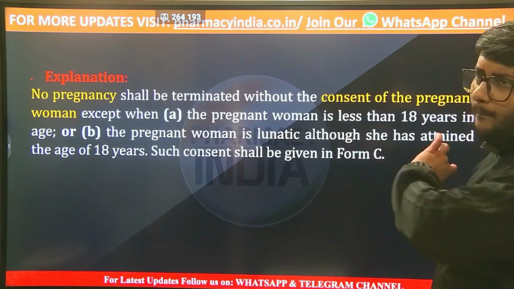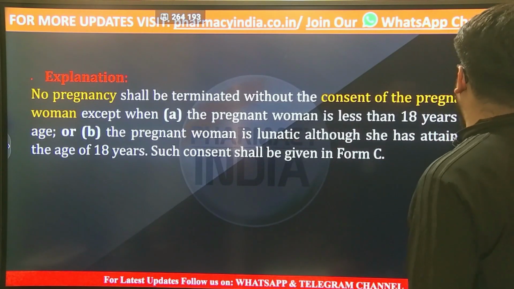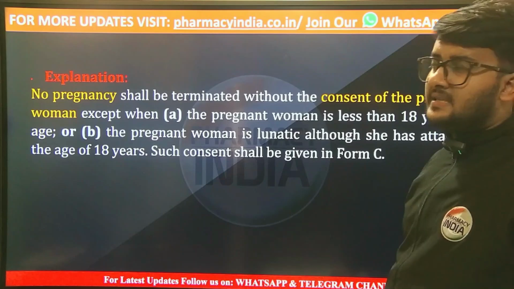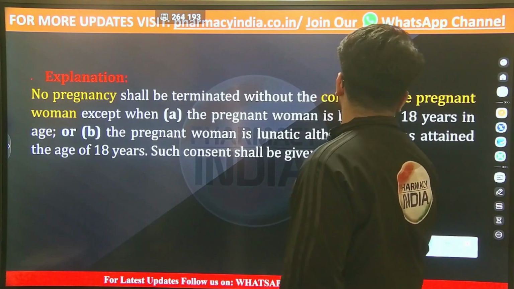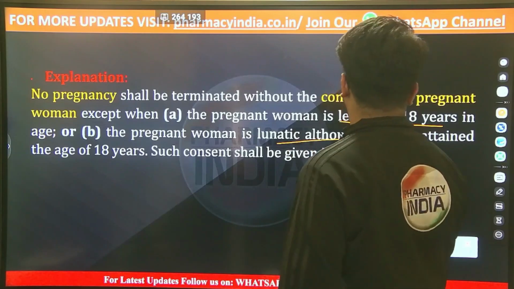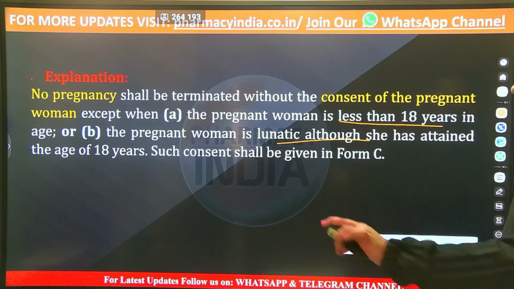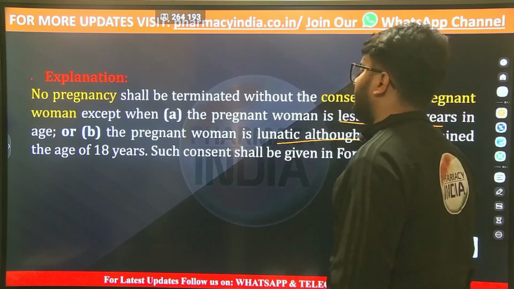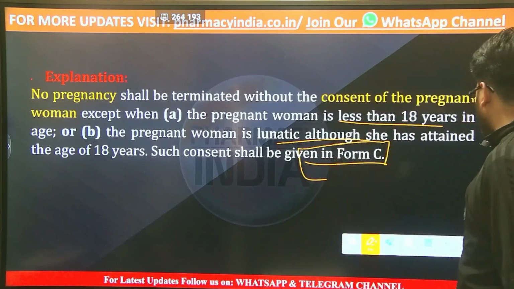No pregnancy can be terminated without the consent of the pregnant woman, except when the pregnant woman is less than 18 years or is a lunatic although she has attained the age of 18 years. Such consent shall be given in Form C only.